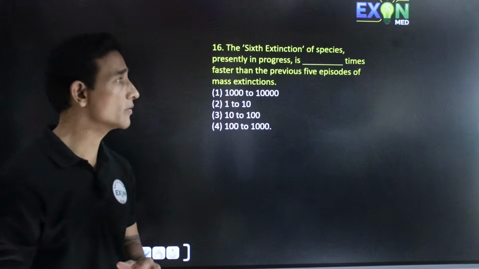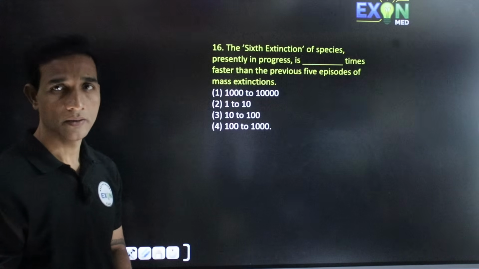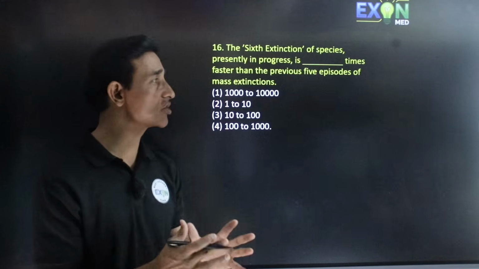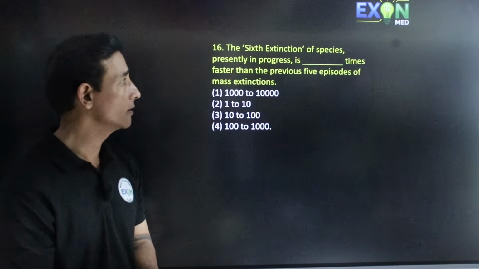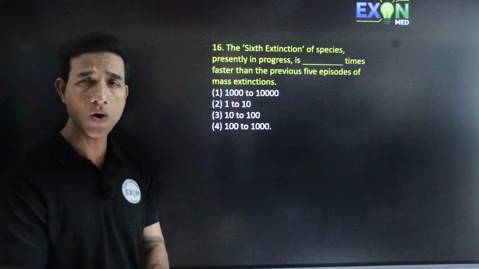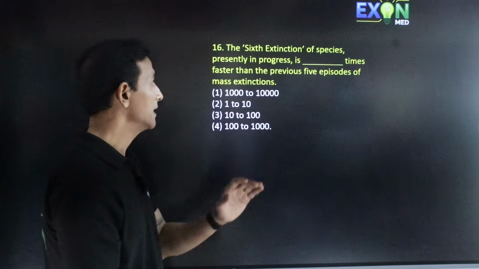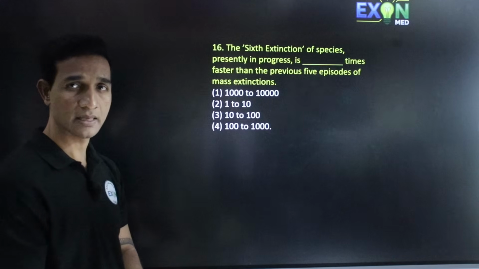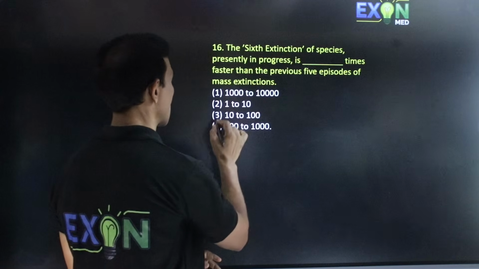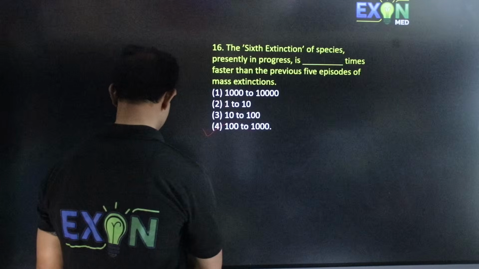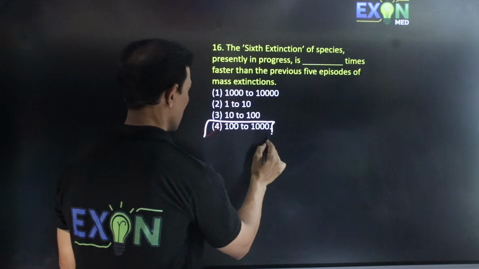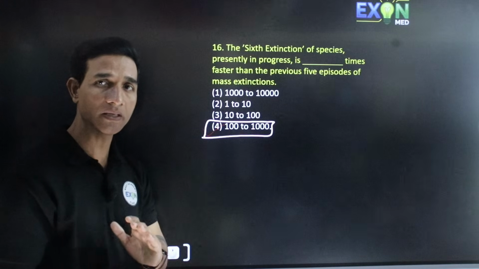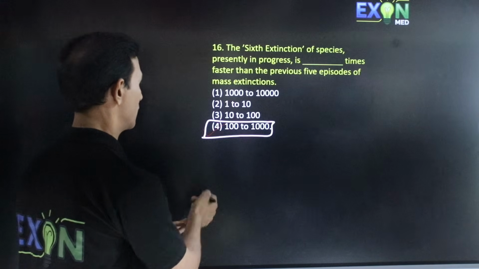The sixth extinction of the species is presently in progress. You know, Earth has experienced several mass extinctions. Among that, now it is the sixth extinction. How much speed is it? It is dash times faster than the previous 5 episodes of mass extinction. So here it is 100 to 1000 times faster than the previous mass extinctions. Hence the answer will be 4.